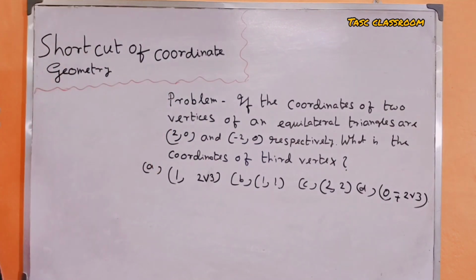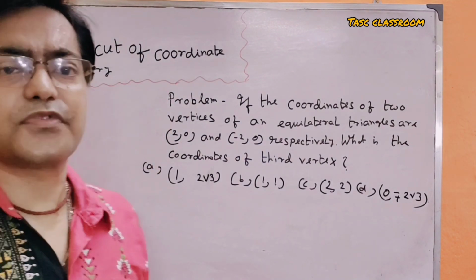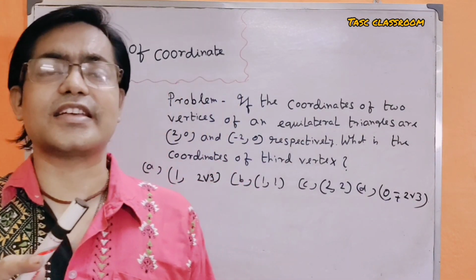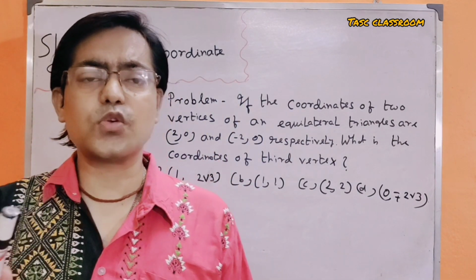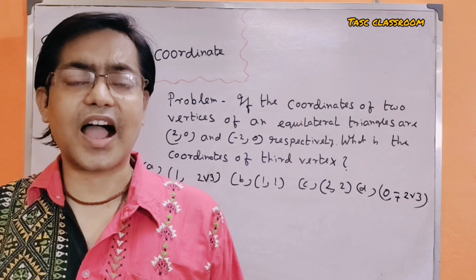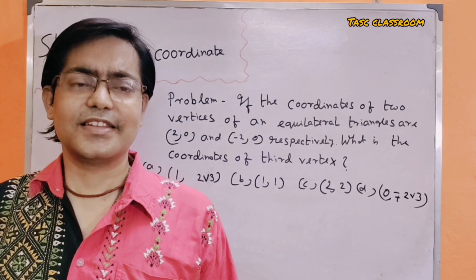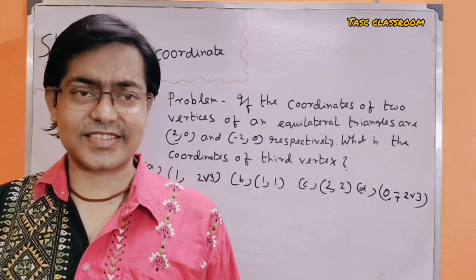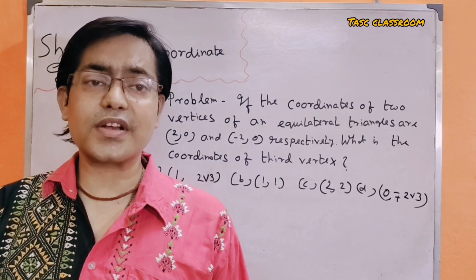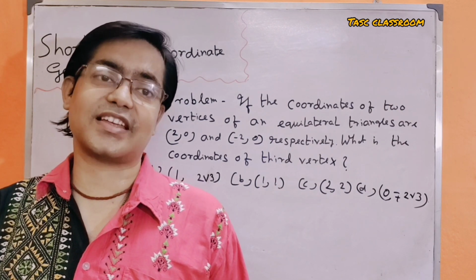Friends, we know that if the two vertices of an equilateral triangle are rational numbers, then the third vertex of the equilateral triangle must be irrational.